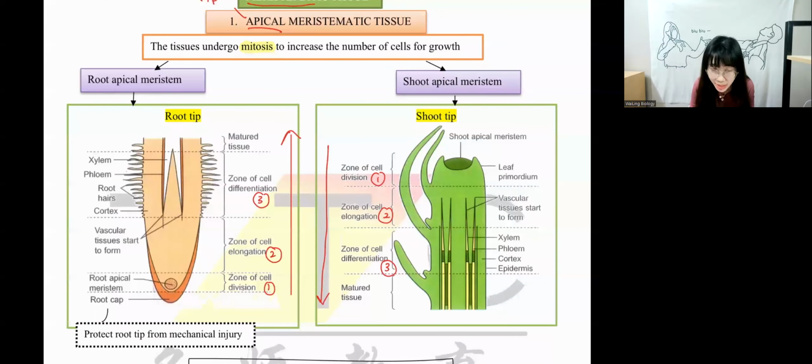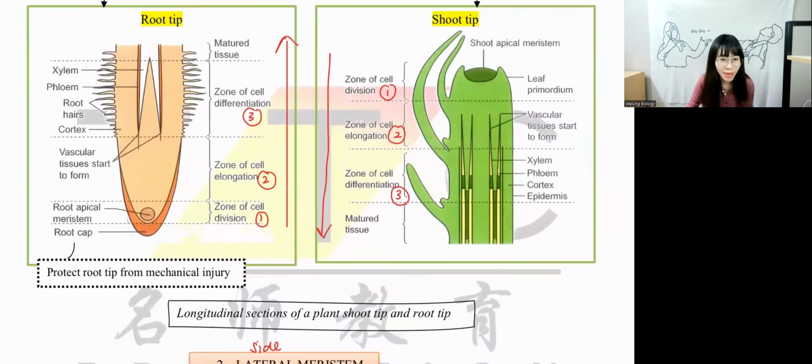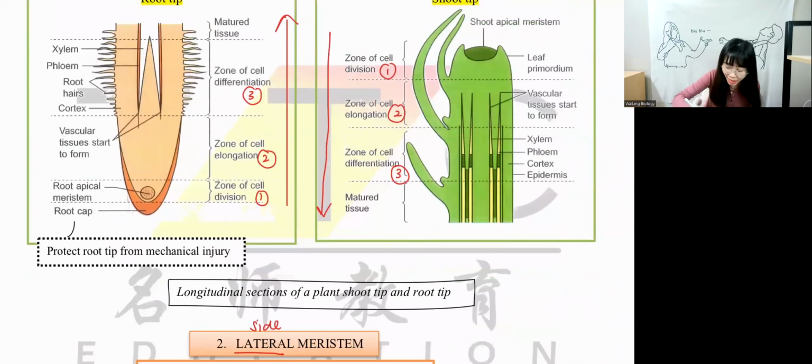We will start with the root tip first. What is at the root tip? At the outer layer, the root tip is covered with a thing called the root cap. The function of the root cap is to prevent the root tip from mechanical injury. What does mechanical injury mean? It means injury that's not done by humans. It's under natural disaster. For example, maybe you got a bacterial infection, or maybe you got insect invasion.